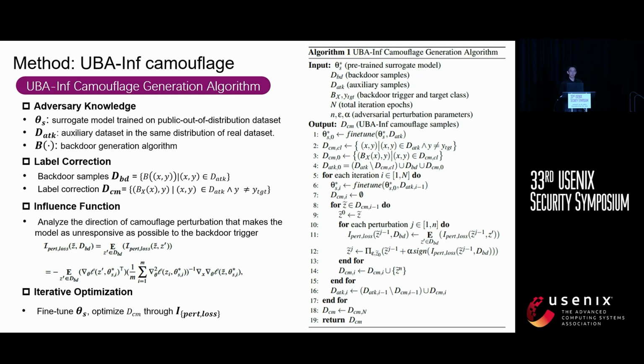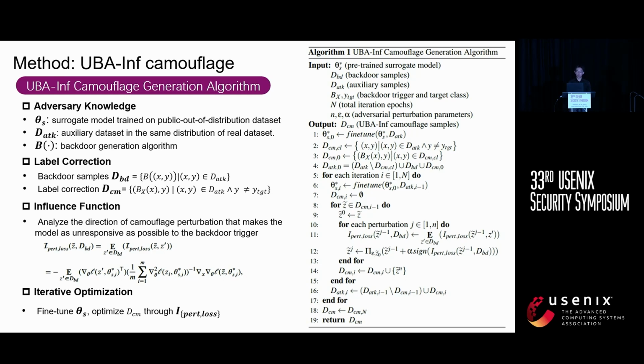Then we create backdoor samples and camouflage samples. The camouflage samples come from a non-target class, have the backdoor trigger attached, but maintain their correct labels. We refine the camouflage samples through several iterations. Each time, we fine-tune the circuit model with both backdoor and camouflage samples.